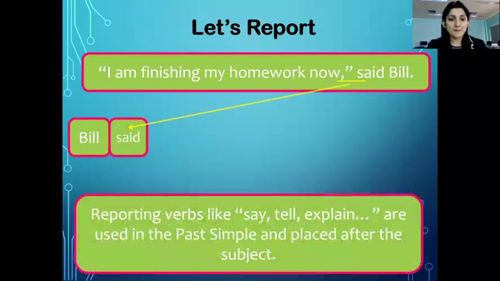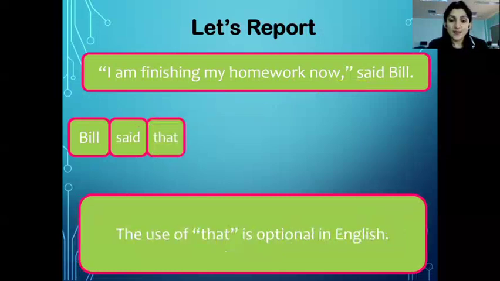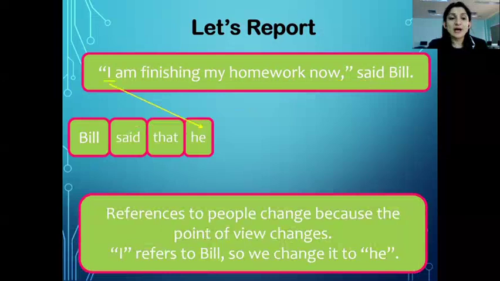Let's try to report. The first sentence here, I'm finishing my homework now, said Bill. How do we report this? The first thing that we know in order to report is, yes, the subject. What did we say here? We said Bill said. Reporting verbs like say, tell, explain are used in past simple and placed immediately after the subject. In this case, my subject is Bill. Bill said.